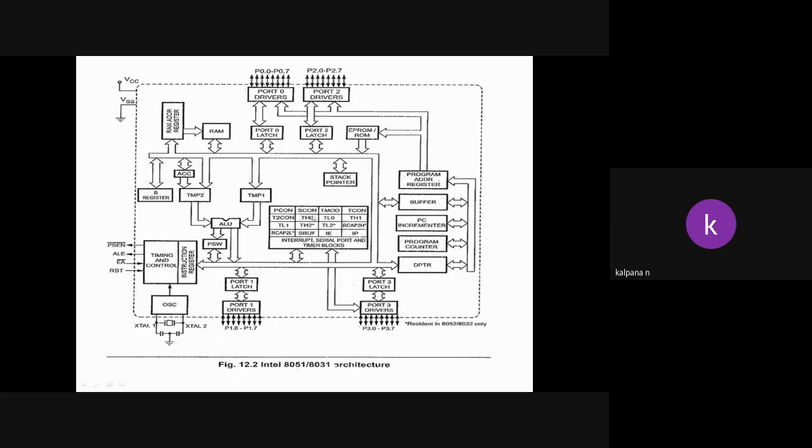These are the special functions which we are using. Stack pointer, program counter, RAM.